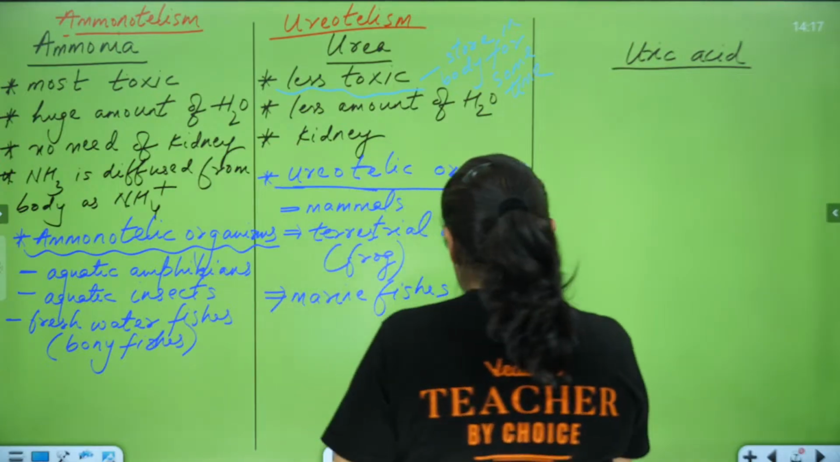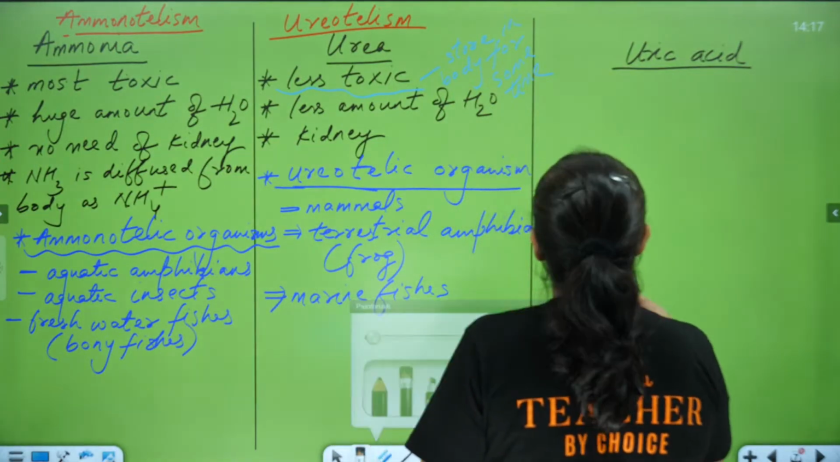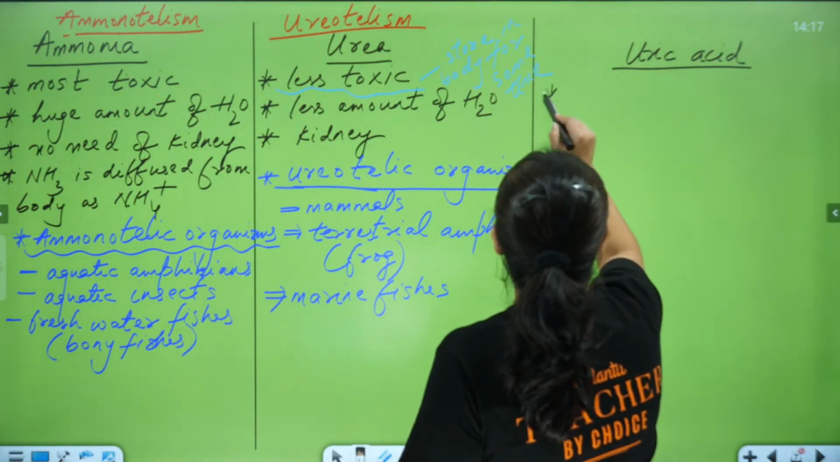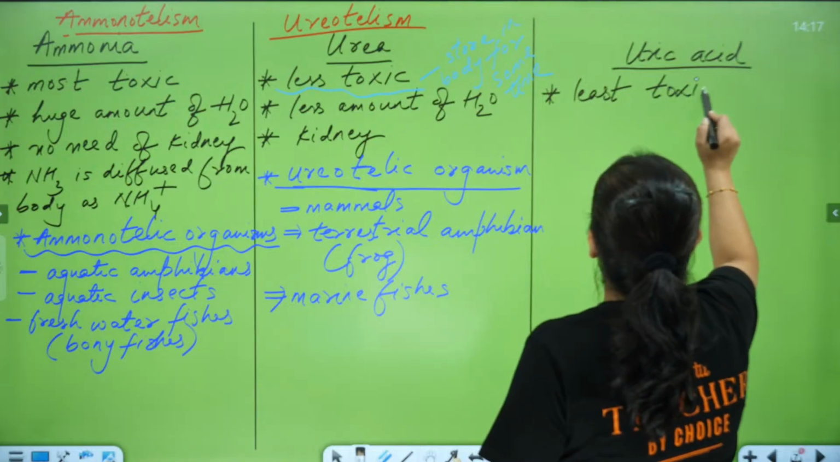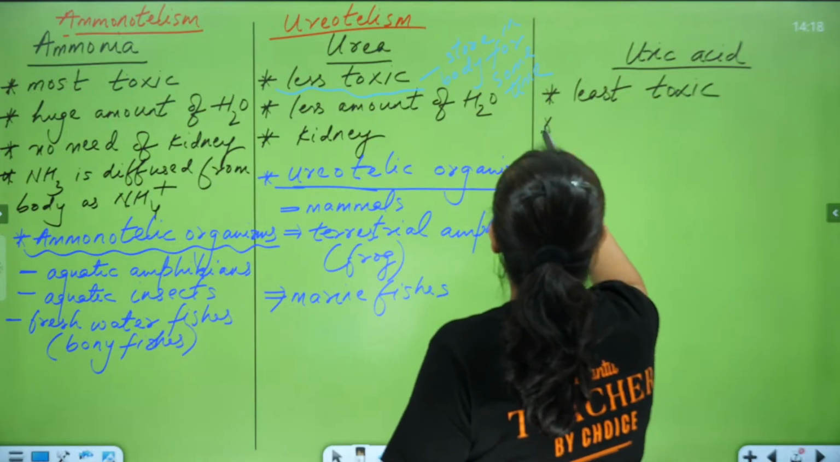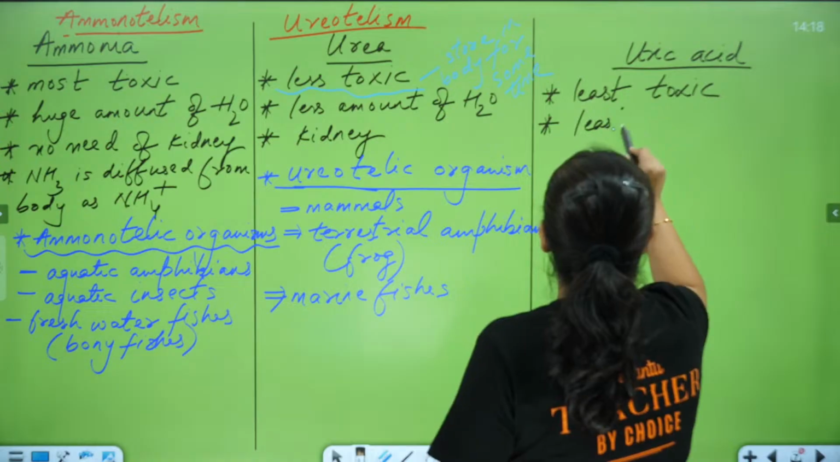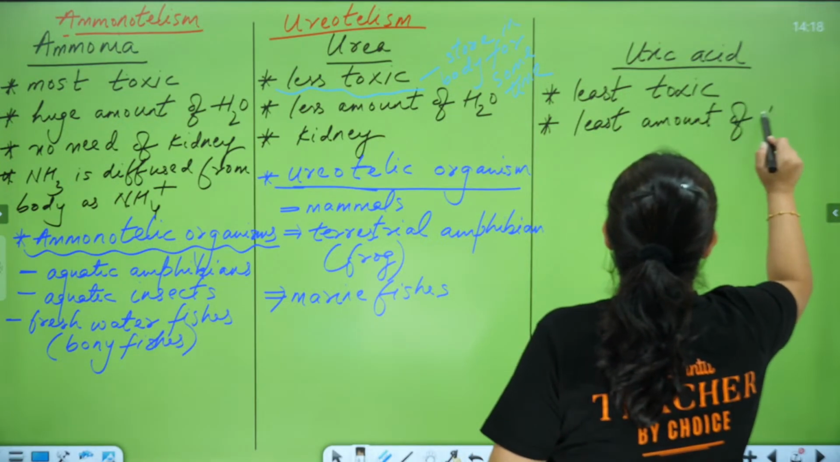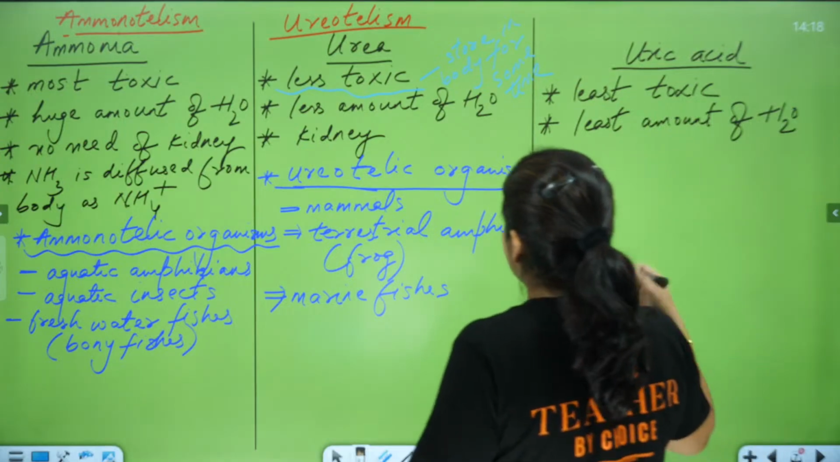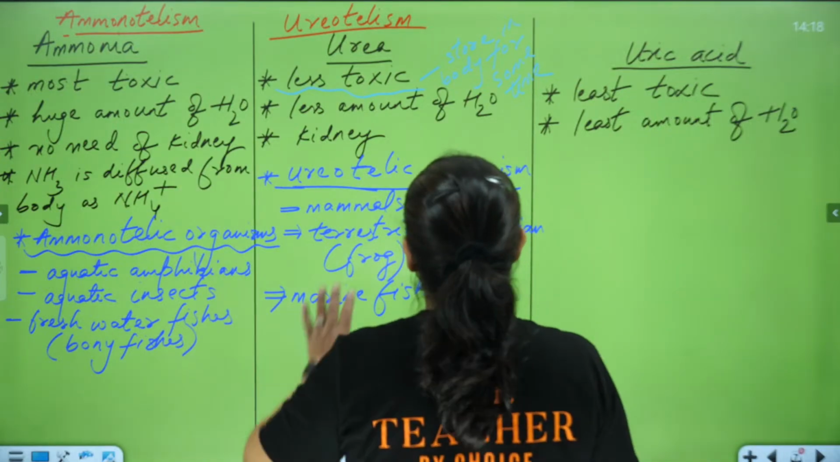Now let's come to uric acid. Uric acid is the least toxic form. Least toxic means it can be stored for a longer period inside the body and it requires the least amount of water to be thrown out of the body. Kidneys help in doing that.